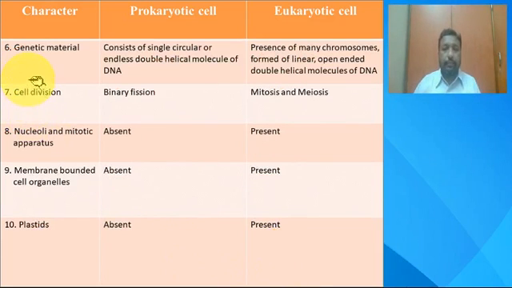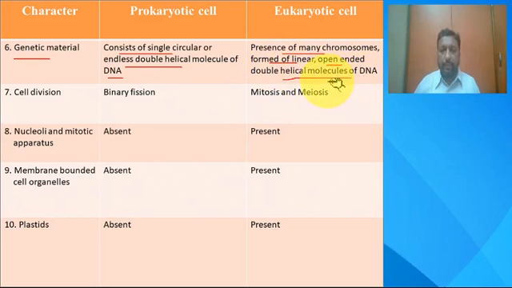Coming down to the genetic material, it consists of a single circular or endless double helical molecule of DNA in a prokaryotic cell, whereas in a eukaryotic cell many chromosomes are present, in the form of linear or open-ended double helical molecules of DNA. If you look at cell division, in a prokaryotic cell asexual reproduction occurs in the form of binary fission, whereas sexual reproduction is observed in eukaryotic cells, in either mitosis or meiosis methods.